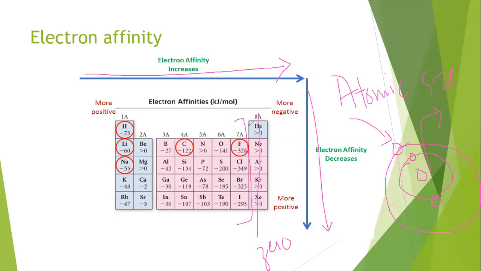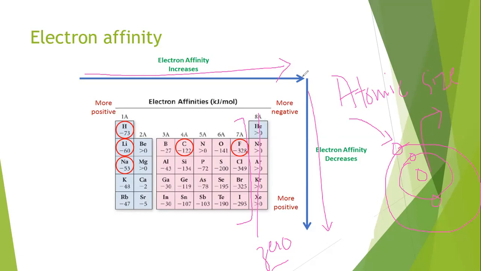That's why the value of electron affinity for noble gases is 0. So when we are talking about the trend, we say the electron affinity increases along the period and decreases down the group, except the noble gases, the last group, the 18th group.